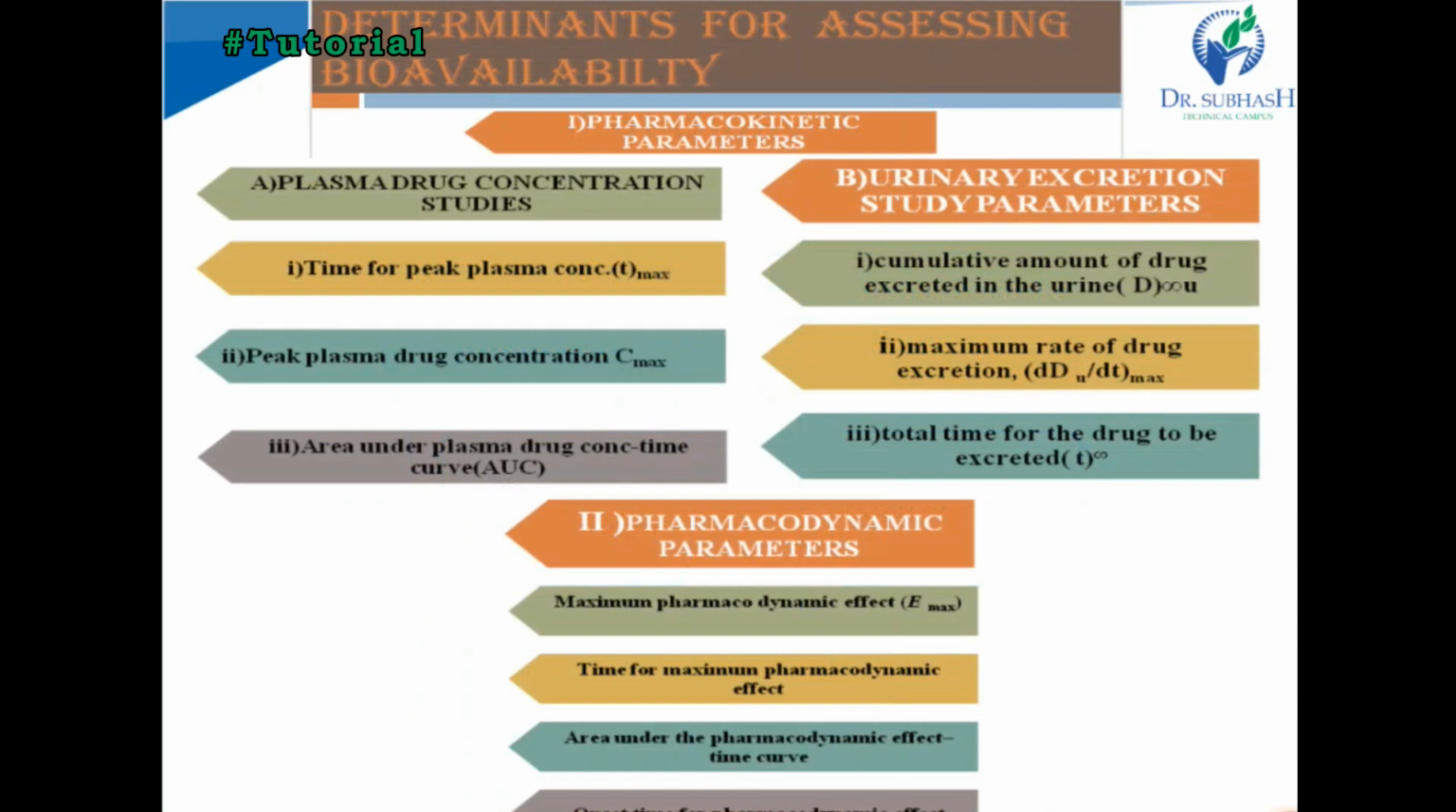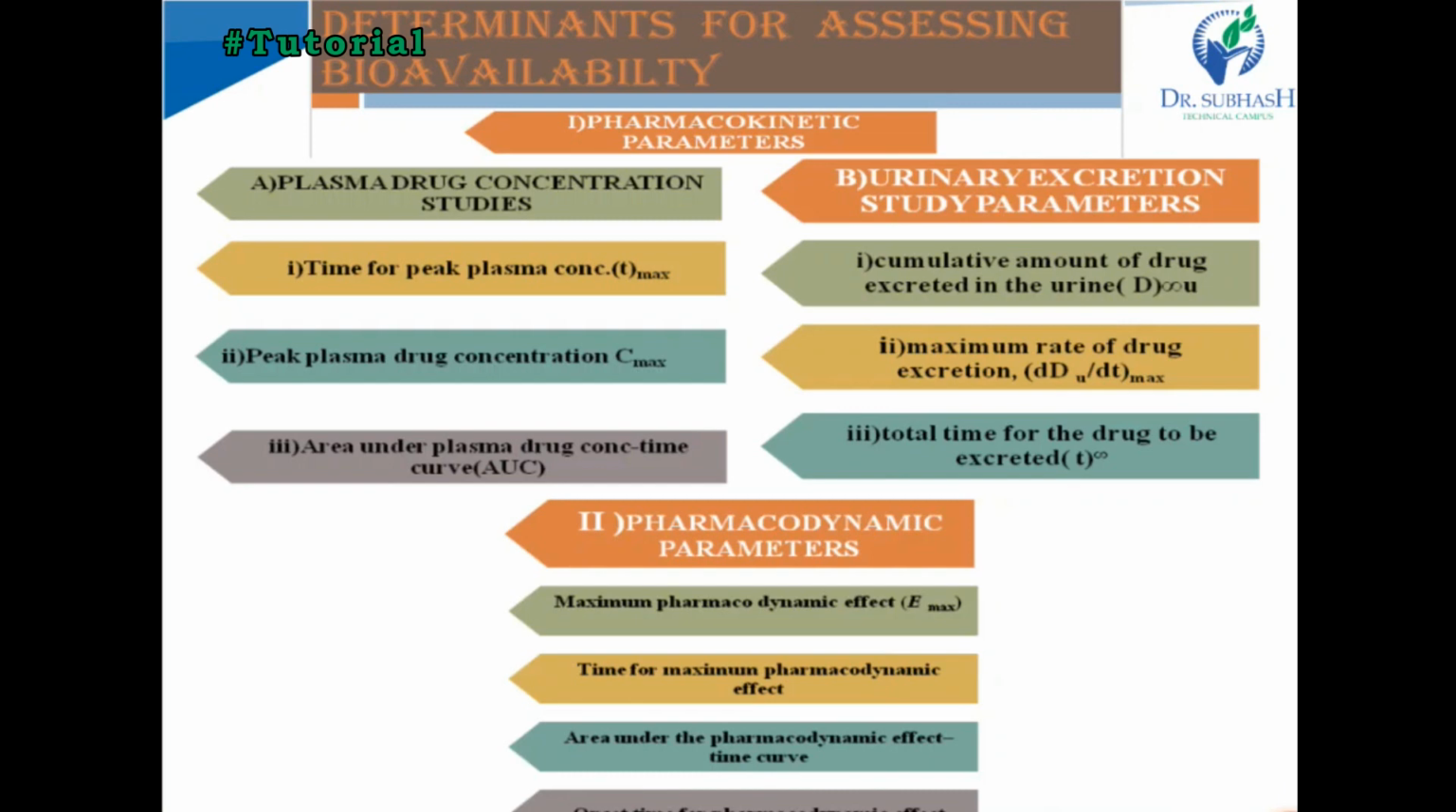Here are the parameters. Which pharmacokinetic parameters do we assess to find out the availability, the viability? In plasma drug concentration studies we find the Tmax, the time required to reach the maximum drug concentration in the blood, called the time of peak plasma concentration. Second is Cmax, the maximum amount of drug reaching the blood after drug administration. Third is the area under the curve, the AUC. AUC is the total extent of drug reaching the systemic circulation, otherwise called the total amount of drug absorbed.